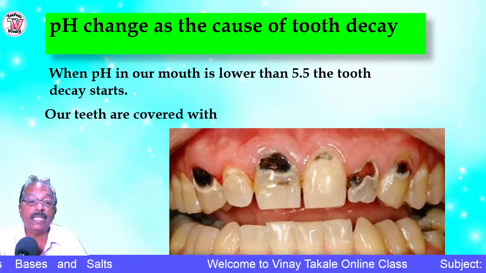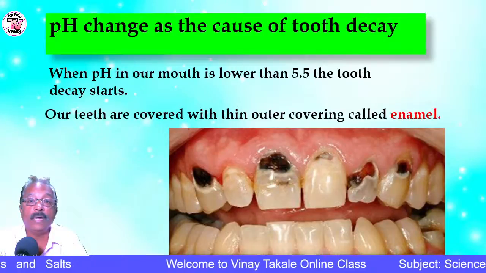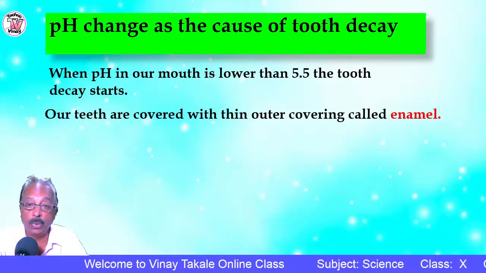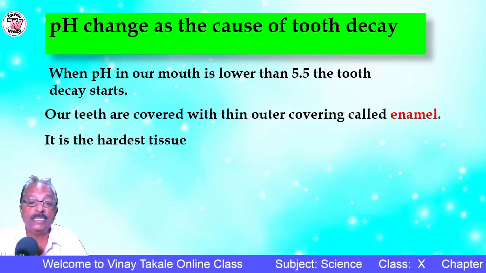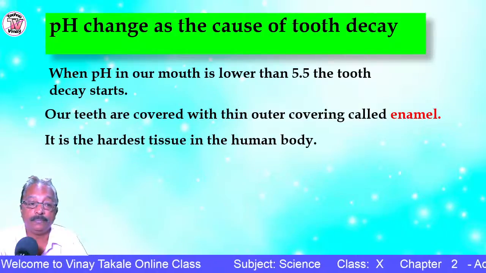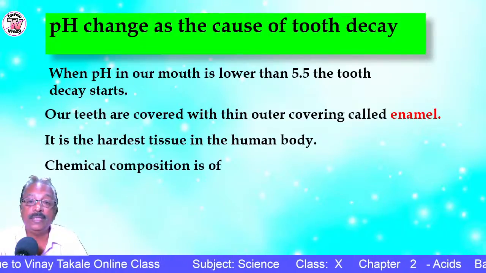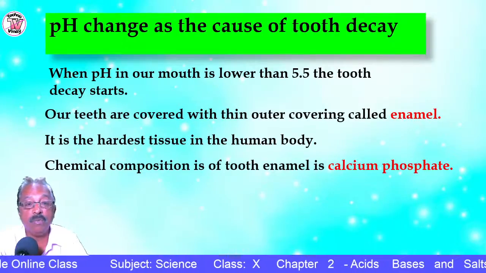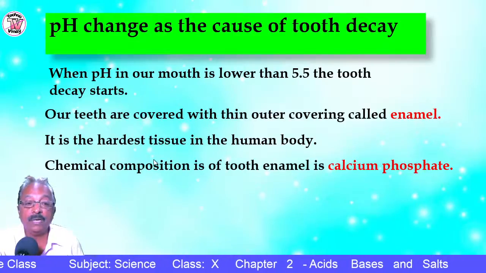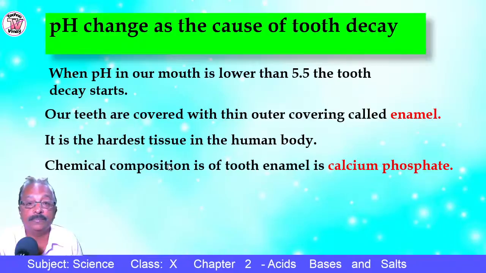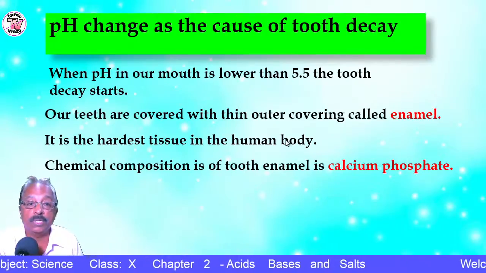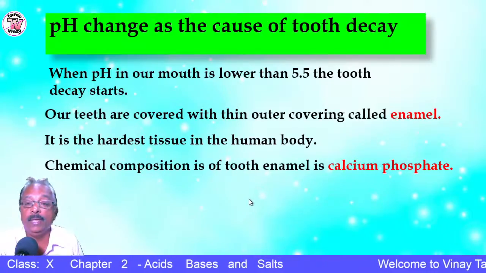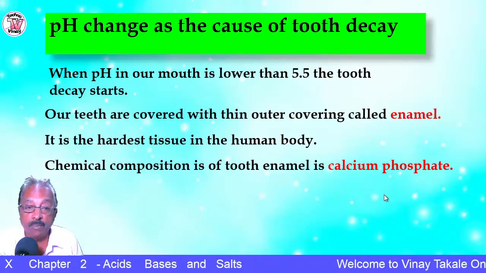Okay. Our teeth are covered with a thin covering called enamel. There is a shining substance which is known as tooth enamel. It is the hardest tissue in the body. What is the chemical composition of this tooth enamel? The chemical composition of tooth enamel is calcium phosphate. So our teeth are covered with a smooth substance known as tooth enamel, and it is the hardest substance found in our body.